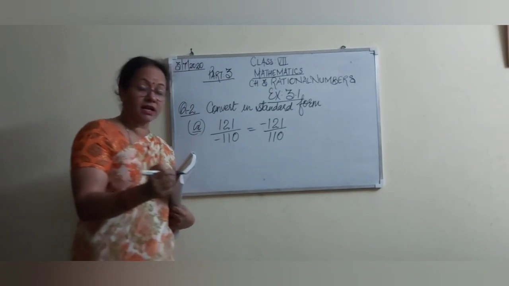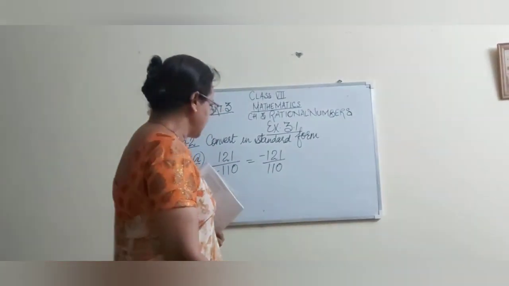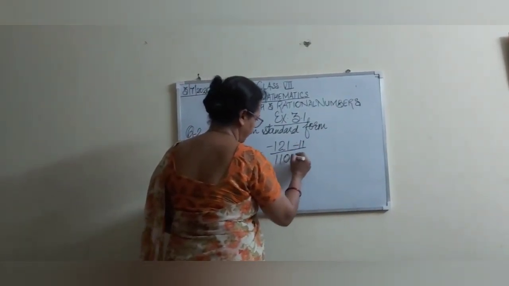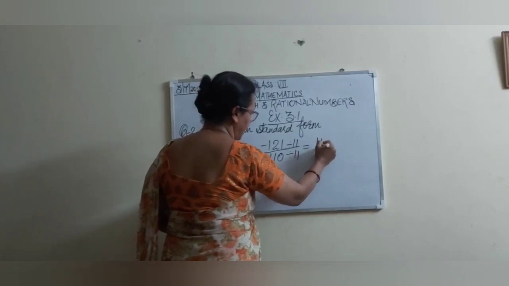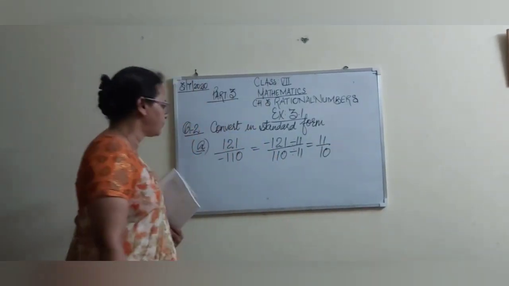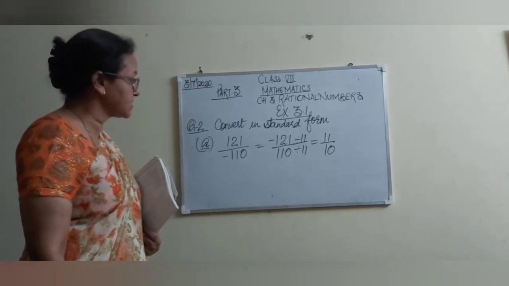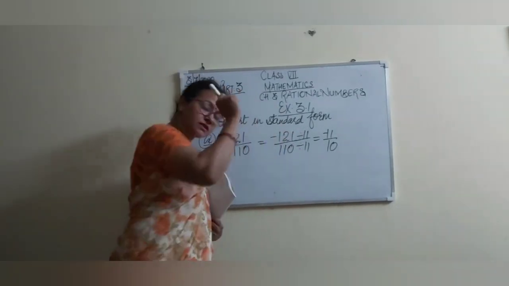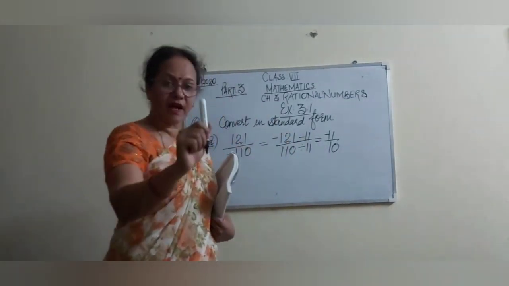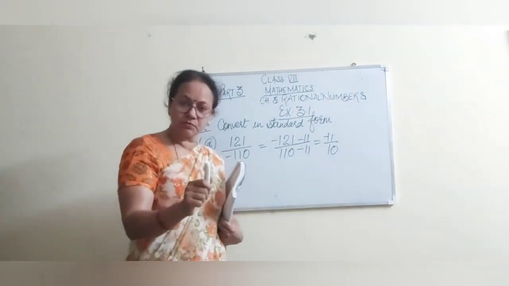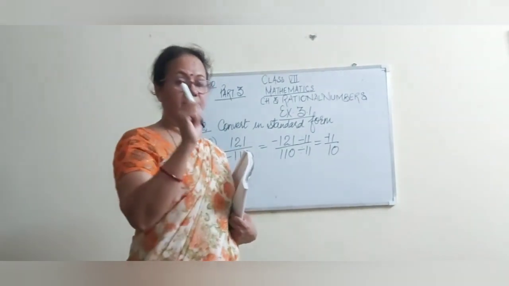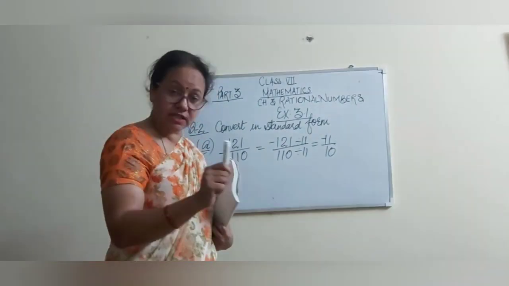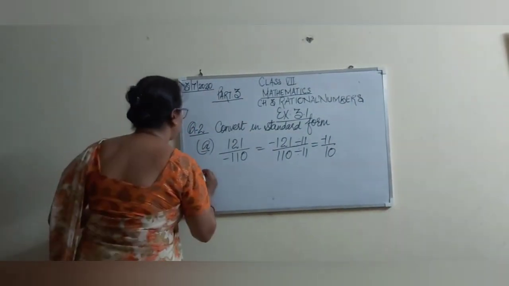Now we can convert it into standard form. 121 is 11 times 11. If we divide it by 11, what do we get? 11 by 10. So the standard form of 121 by minus 110 will be minus 11 by 10, because one is negative and the other is positive, so the answer will be negative. Whenever one number is negative and the other is positive, your answer will be negative in multiplication and division. That is followed only in multiplication and division. Is it clear, students?